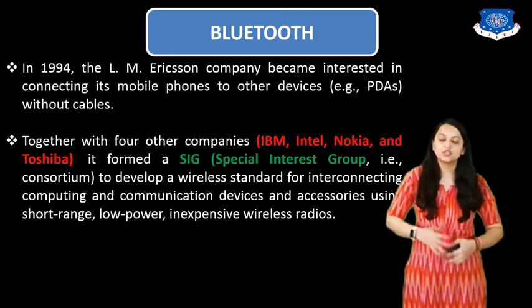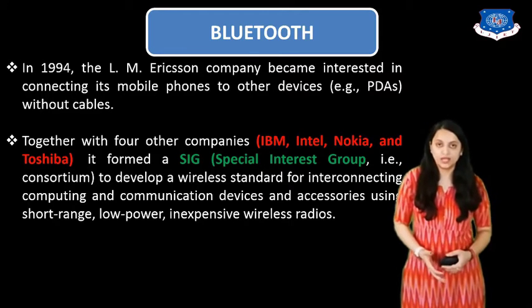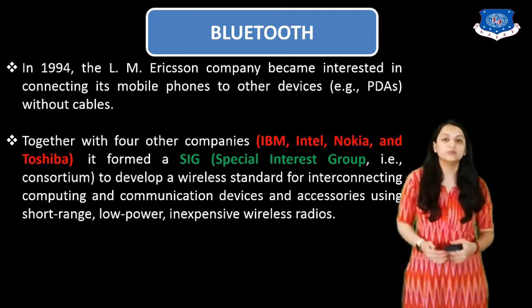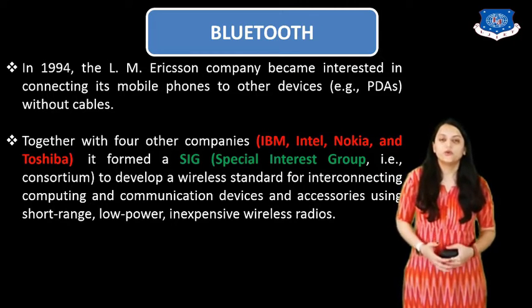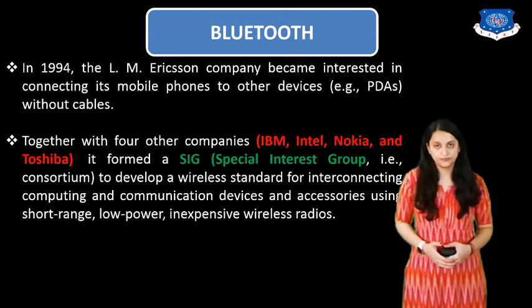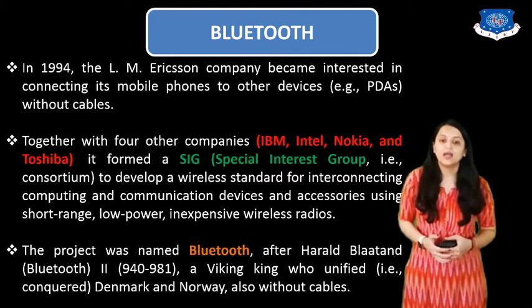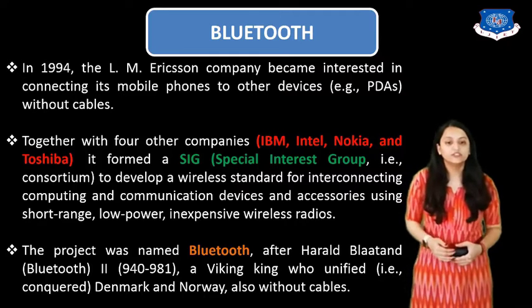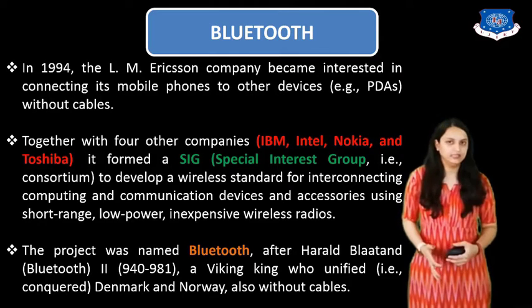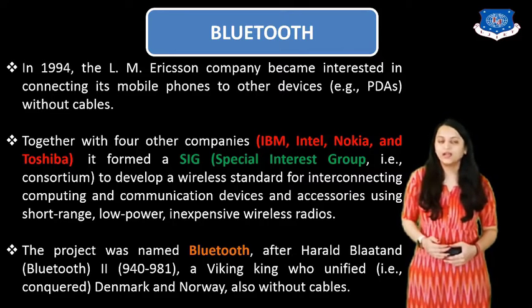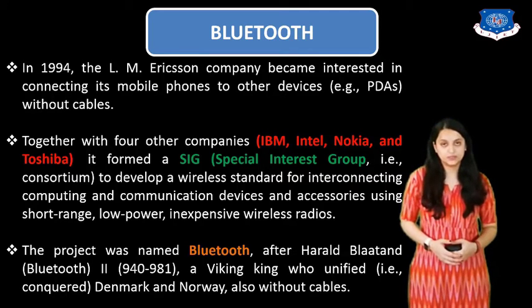So for that purpose, all these companies came together to establish such a wireless communication protocol or standard for providing the wireless communication. They named this project Bluetooth after Harald Blåtand, Bluetooth II, a Viking king who unified Denmark and Norway without cables.